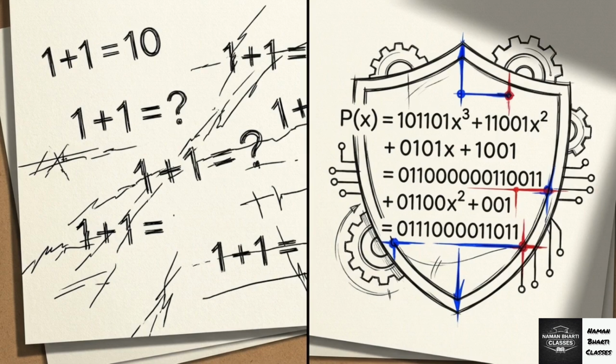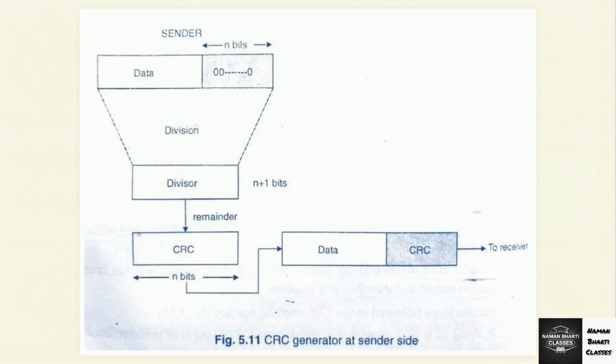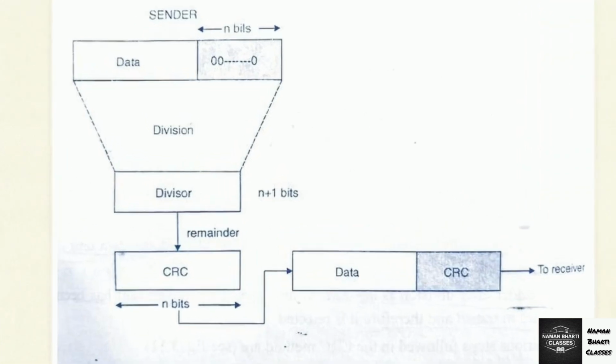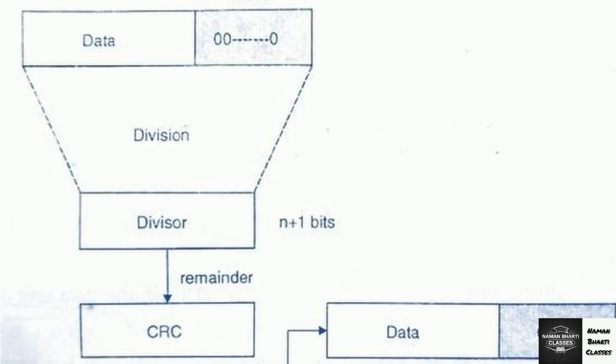Engineers solve this by utilizing polynomial binary division. This flowchart illustrates the cyclic redundancy check, or CRC. It is the industry standard for catching transmission errors. Before sending a single bit, both sender and receiver must agree on a predetermined binary divisor, having a specific length